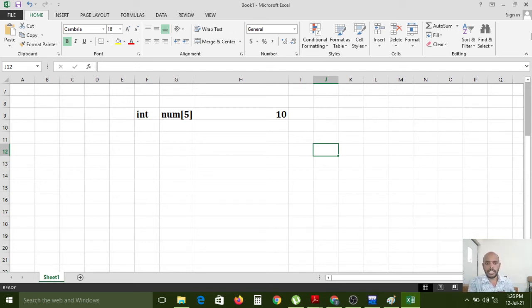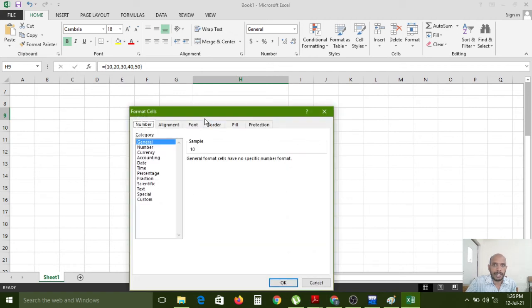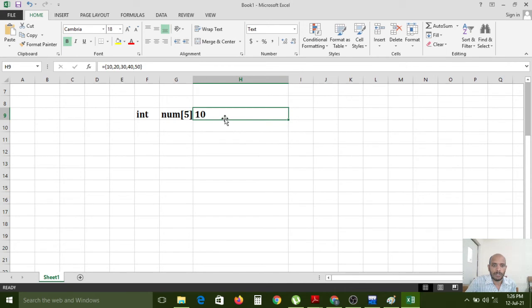This is Excel, so that is why the remaining elements are not showing. Just wait. Now I am changing the format, then it will show every data. The complete data will show on the screen. I am taking Text format.